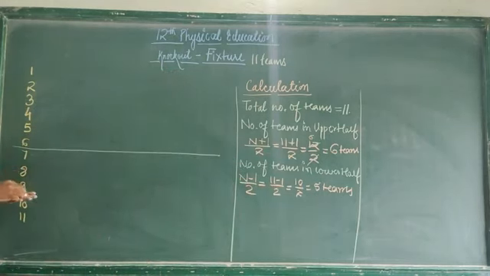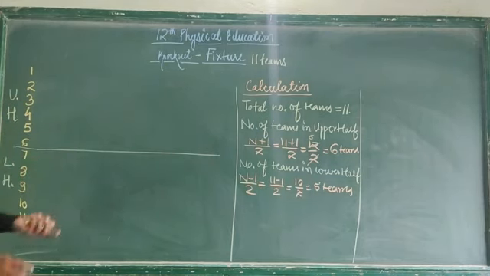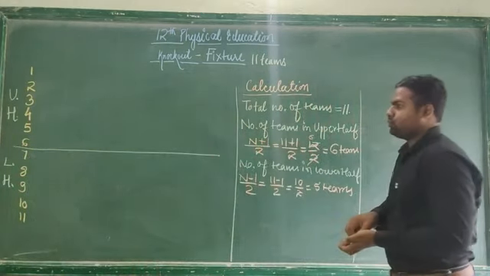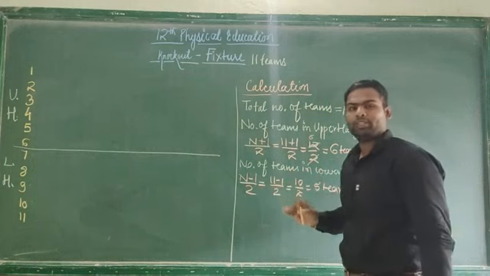Now what you can write here? You can write here upper half. And here we will write lower half. So we have done upper half and lower half. This is our first step. Now we will have to calculate how many byes we need to give.